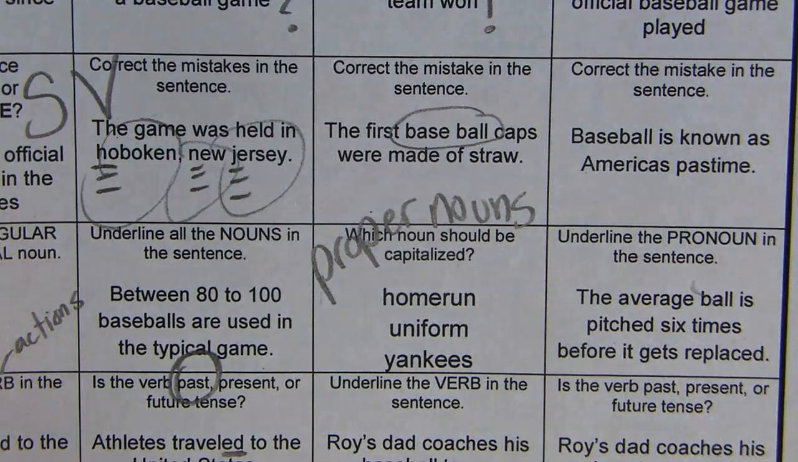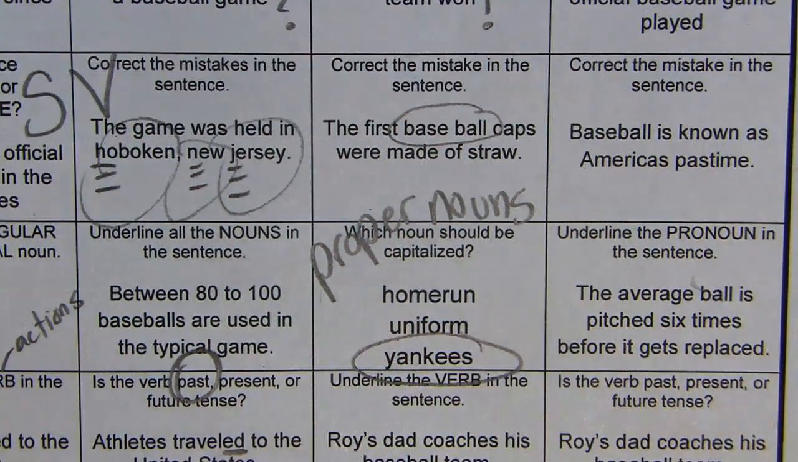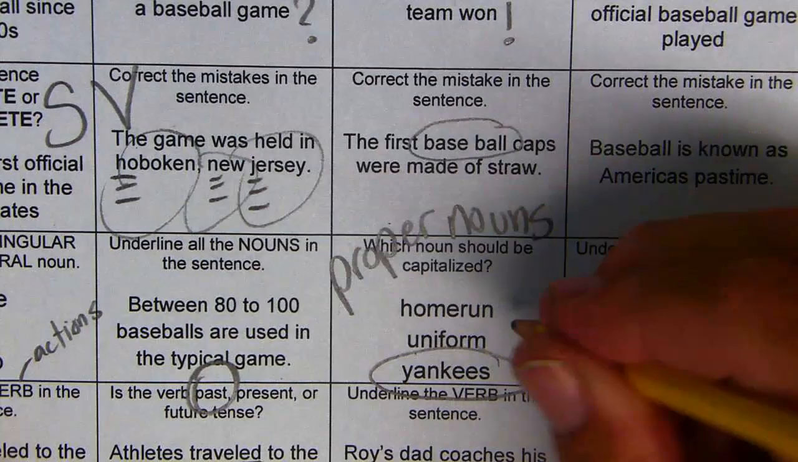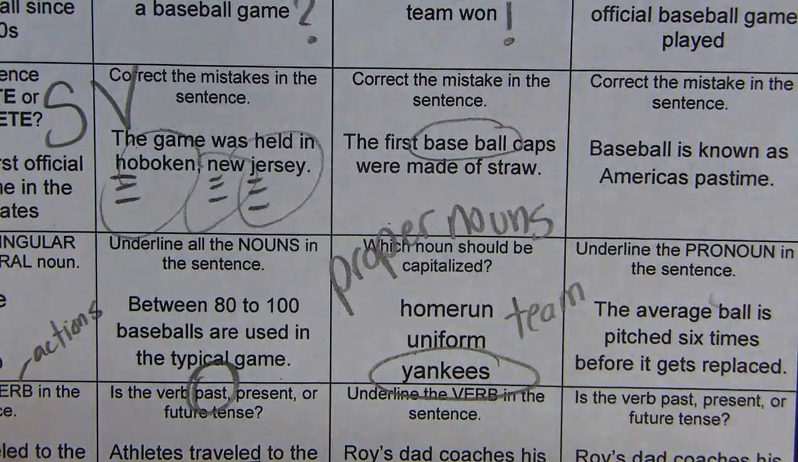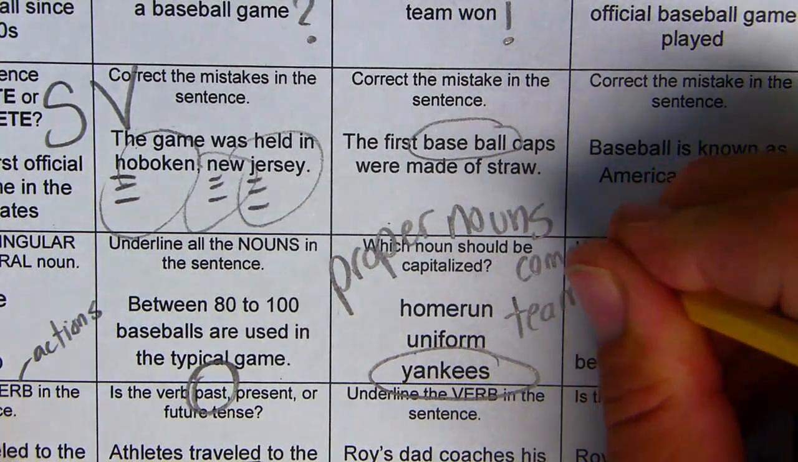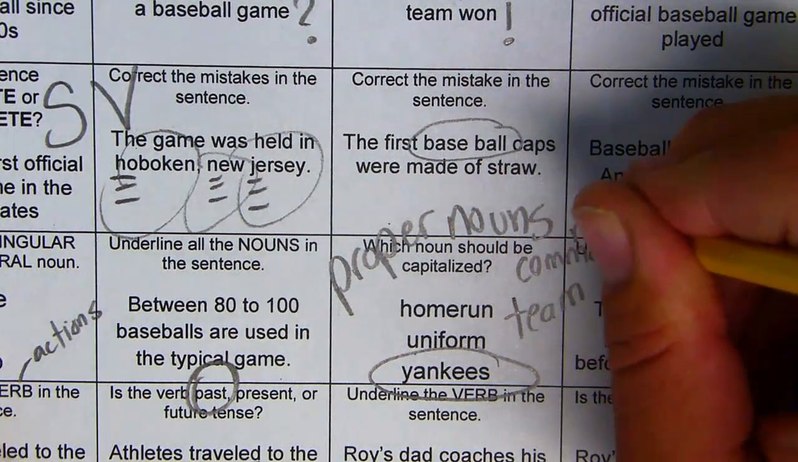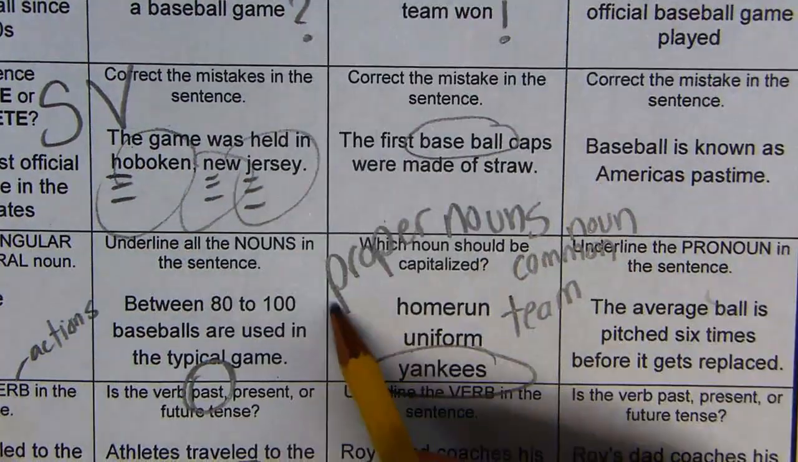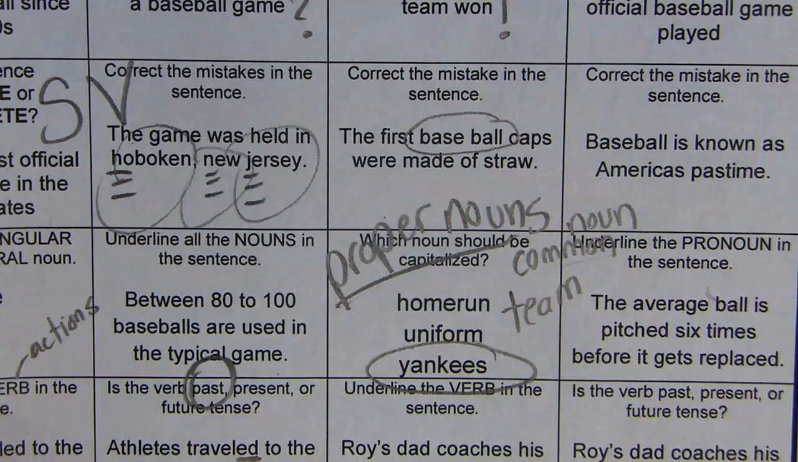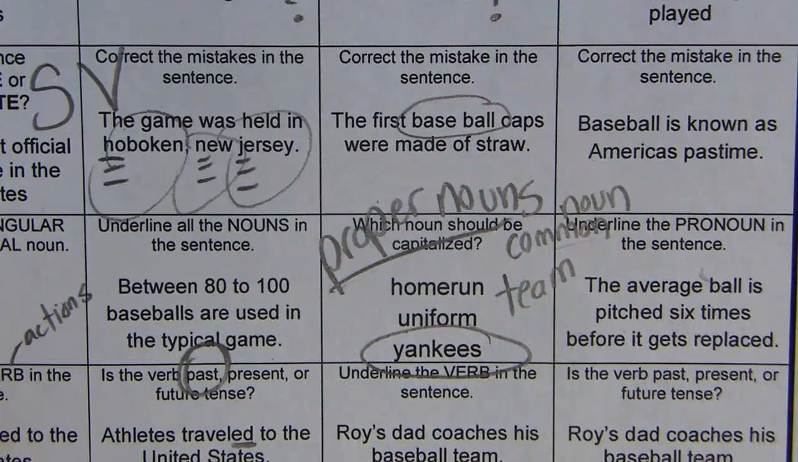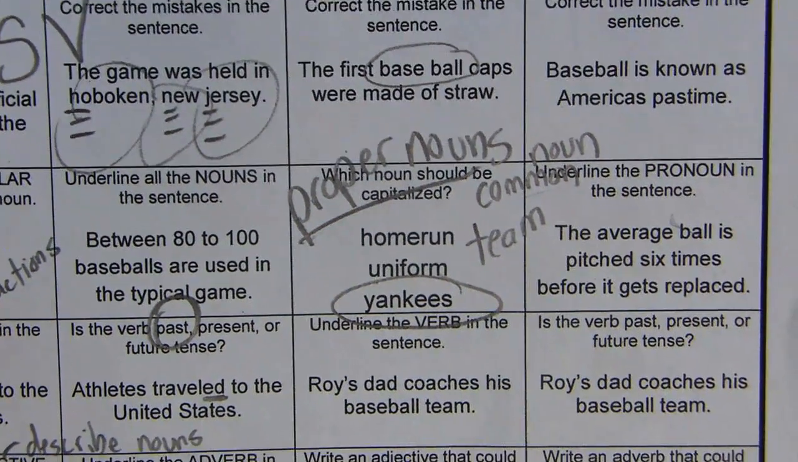Why? Because it names a specific team. The word team is not capitalized because that's just a general word. That's called a common noun. So you have proper nouns are always capitalized. Common nouns are not. What makes a proper noun a proper noun? It names a specific noun.